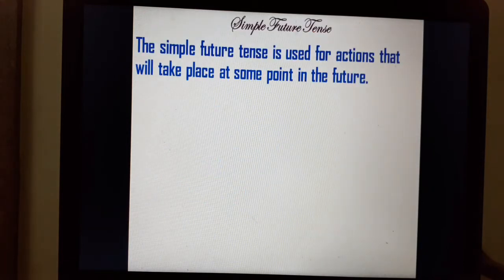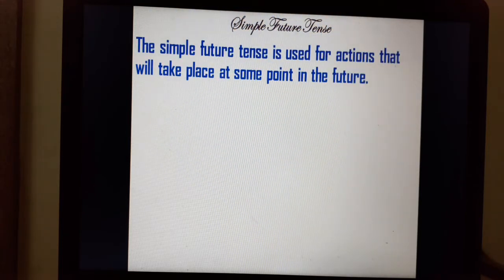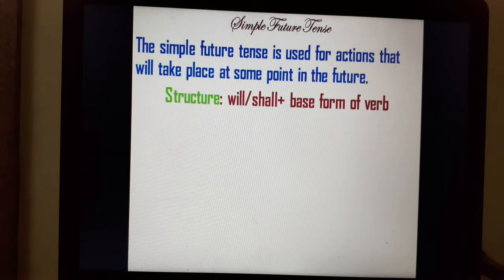Now, let's move on to simple future tense. The simple future tense is used for actions that will take place at some point in the future. Here goes the structure. It is will or shall with the base form of the verb.